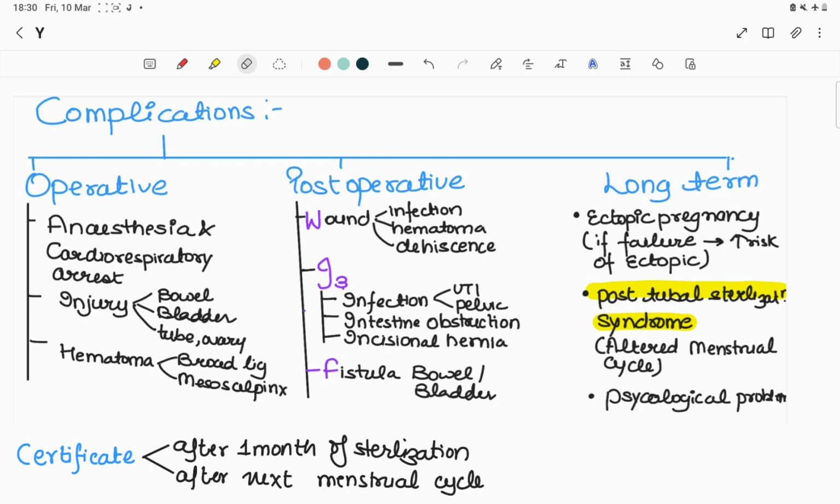In long-term complications, number one is ectopic pregnancy. As I told you, laparoscopic sterilization or any method decreases the chances of pregnancy, but if it fails, then there is an increased risk of ectopic pregnancy. Second is post-tubal sterilization syndrome. In this, the patient can complain of menorrhagia, dysmenorrhea, or intermenstrual spotting. Then psychological problems are also seen after sterilization.